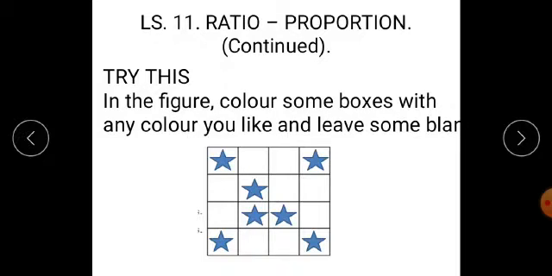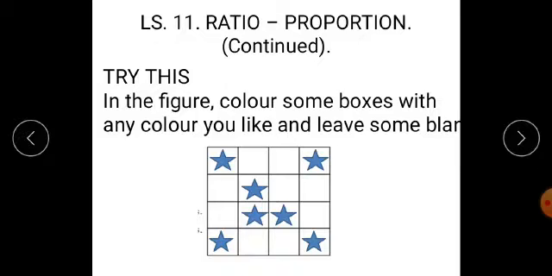We have seen some examples and we conclude that in mathematics the proportion of two numbers can also be expressed as their ratios. In the first example, Nilima's age and Ramesh's age are in proportion 2 is to 1. It can also be expressed as a ratio, that is 2 is to 1.